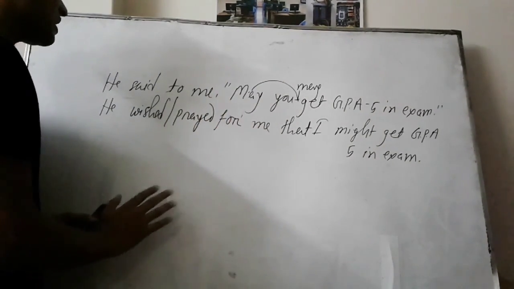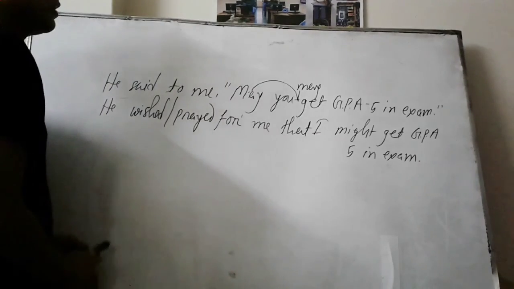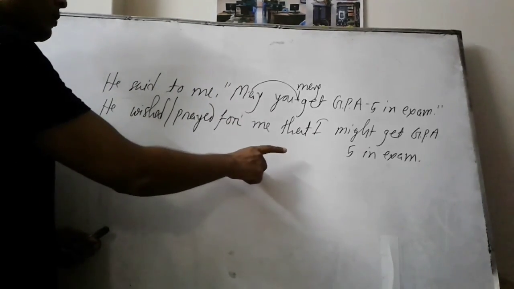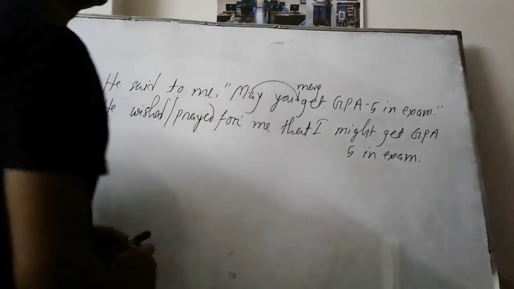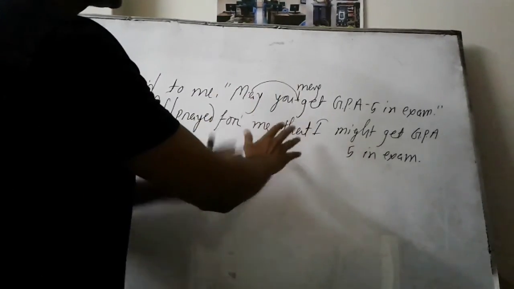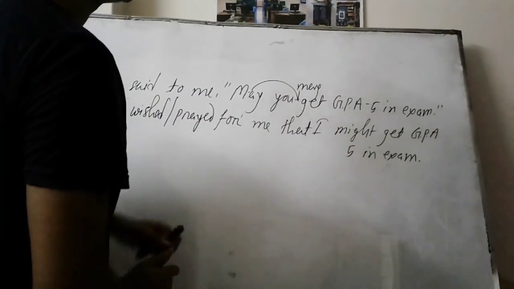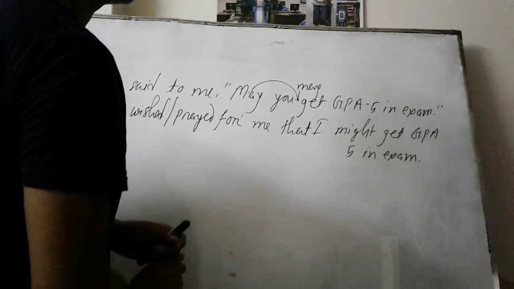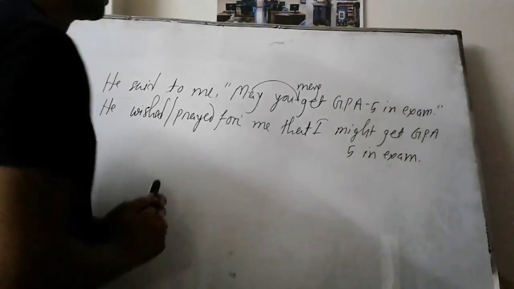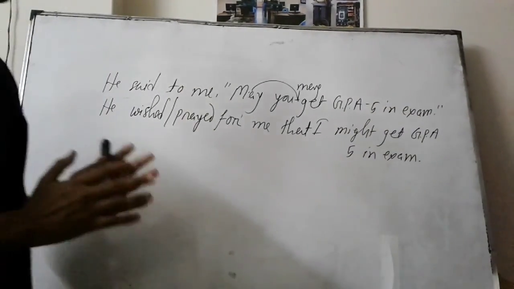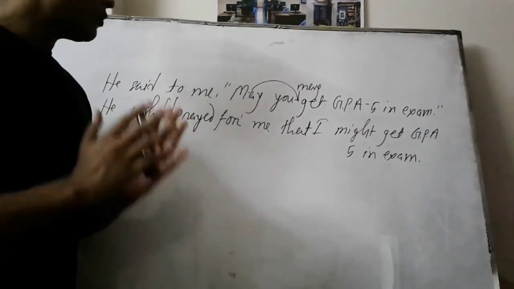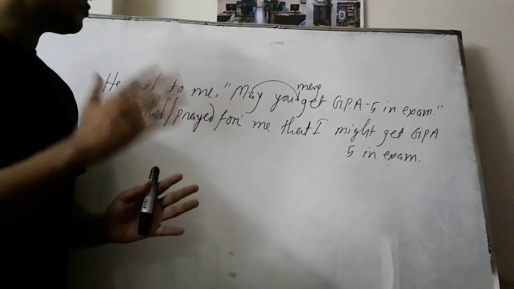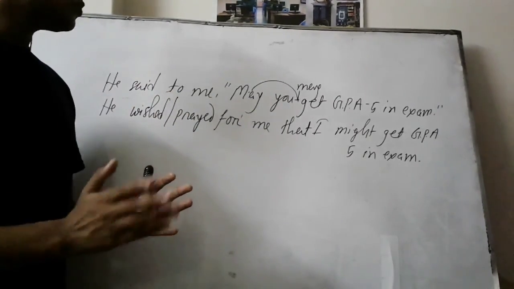Otherwise you need not take any object yourself. Then in the place of inverted comma, just like assertive sentence, you should take that. And then the sentence should be changed into assertive first, and you should make it indirect according to the rules of assertive sentence. Okay, so by now we have learned about interrogative sentence and optative sentence, how to change them from direct to indirect.